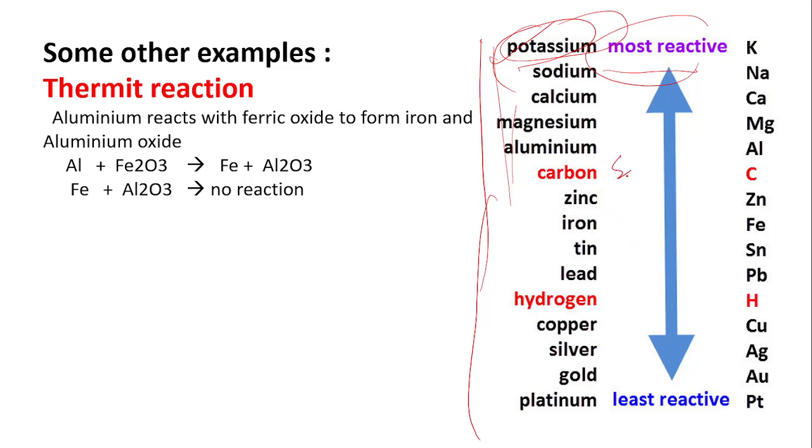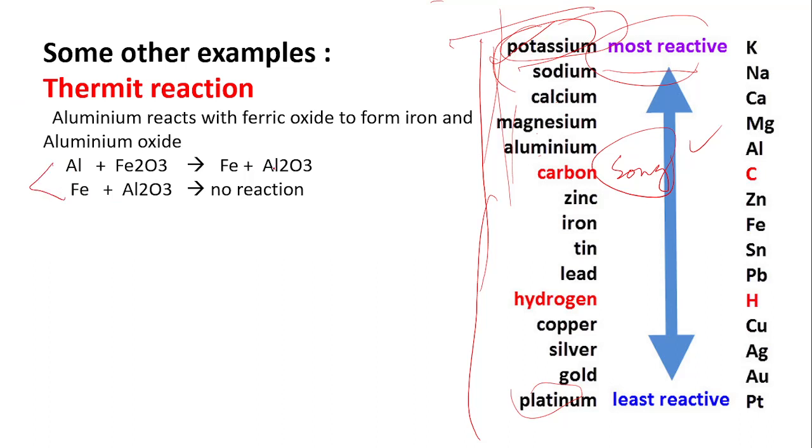There is a reactivity song: please stop calling me a careless zebra. Instead, try learning how copper saves gold, and then platinum. You can remember this song to solve all of the displacement reactions further.